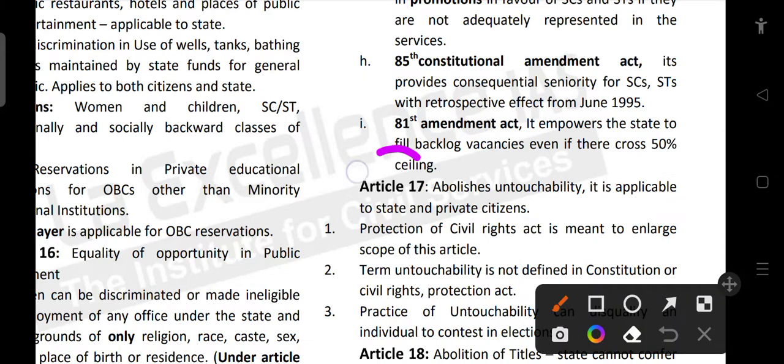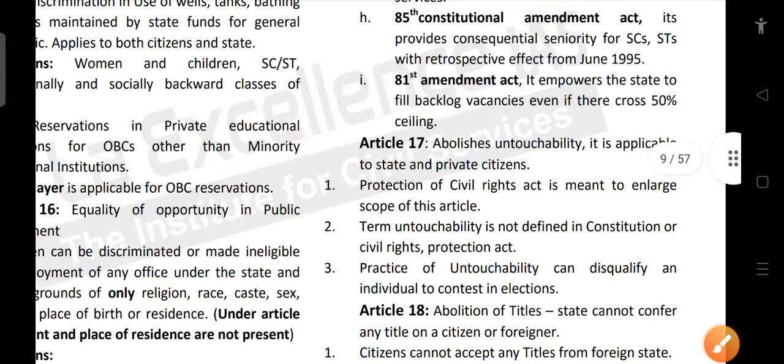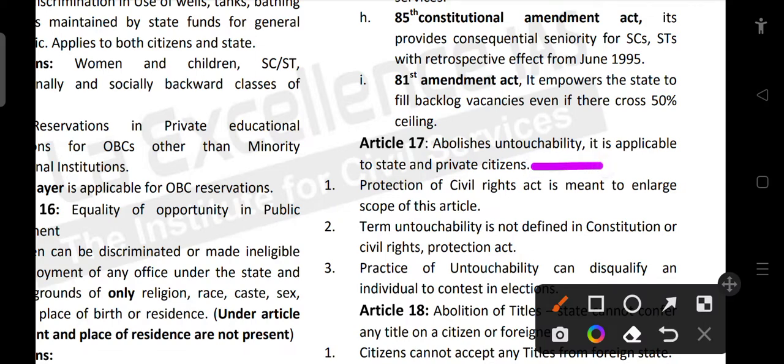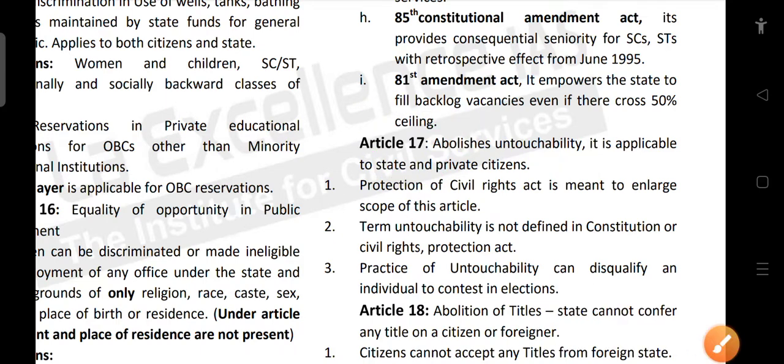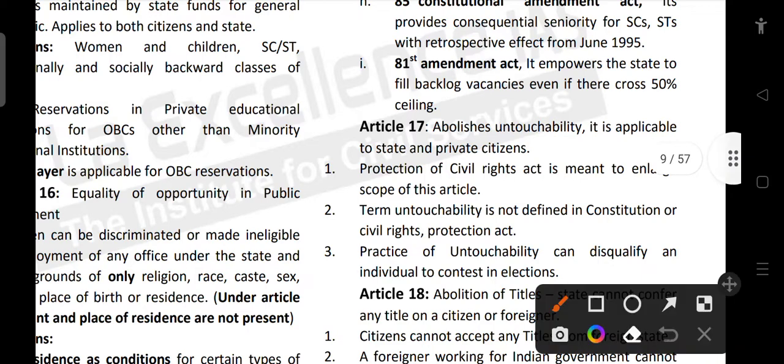And then Article 17 talks about abolition of untouchability. It is applicable to the state and private citizens. Article 17, abolition of untouchability. We saw certain articles which are against private individual rights. So Article 17 is one of them. The Protection of Civil Rights Act is meant to enlarge the scope of this article.